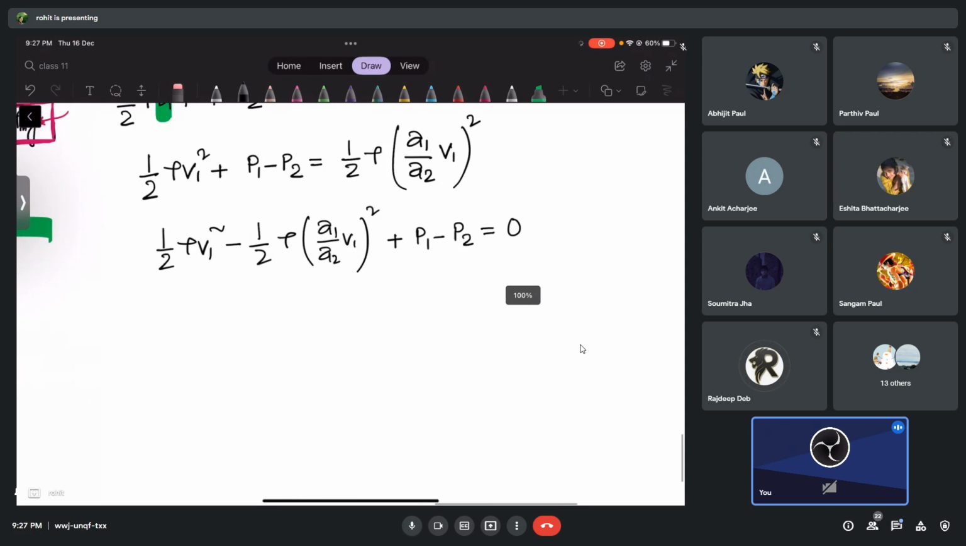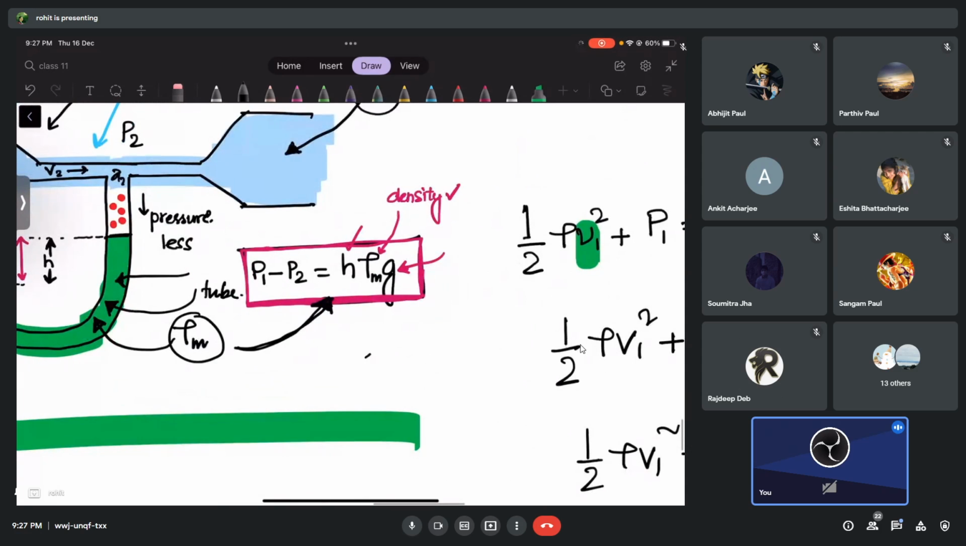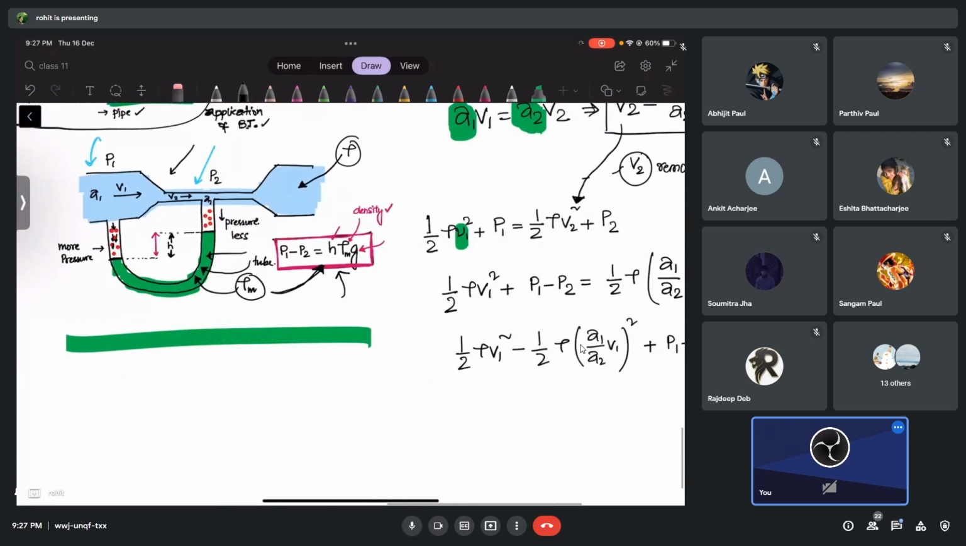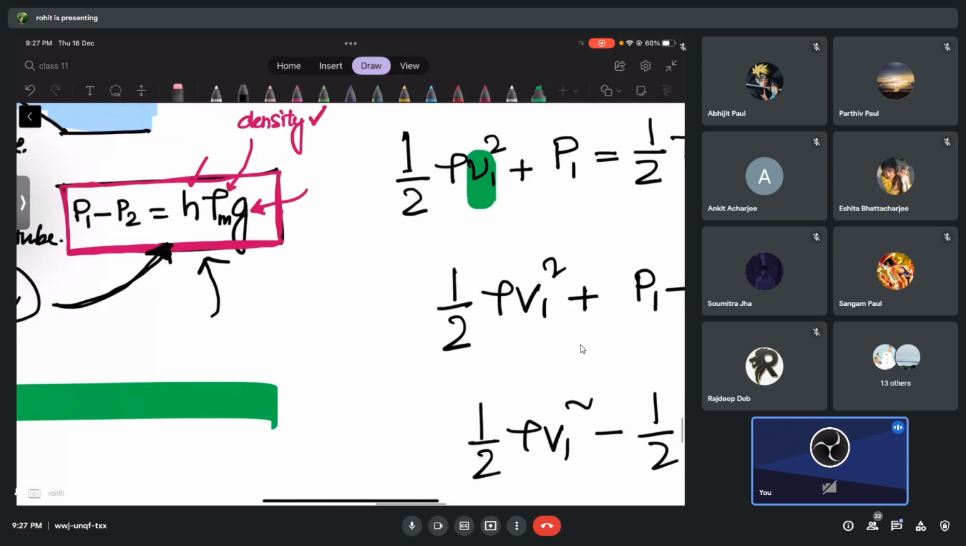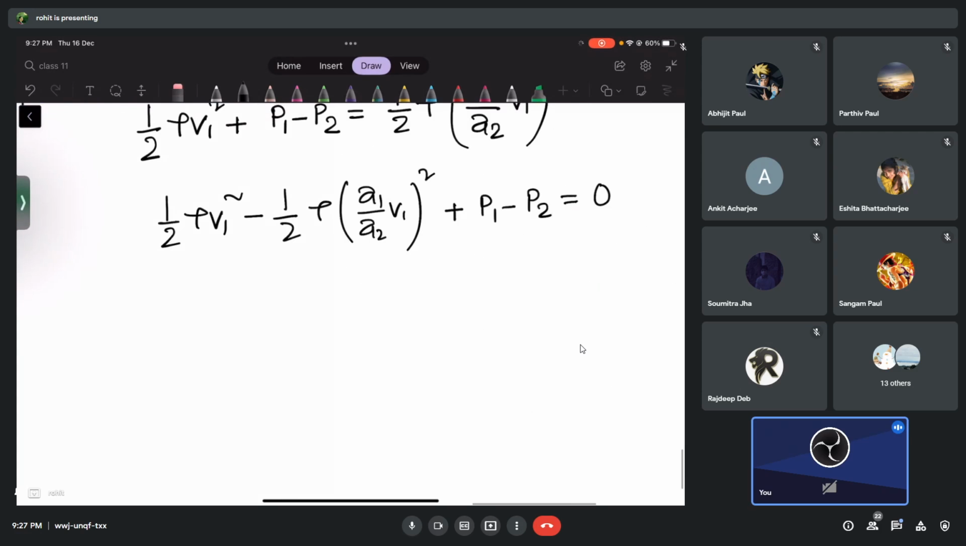But don't worry, we know what this pressure difference is, right? Pressure difference is P1 minus P2, which is equal to how much? H rho m g. So in place of this I can write H rho m g plus this whole thing.